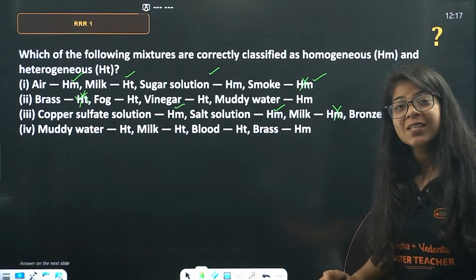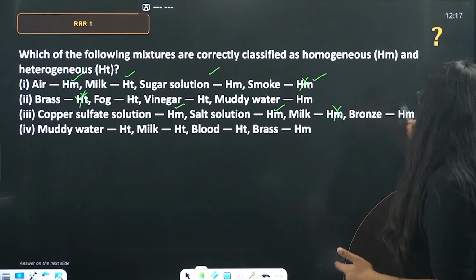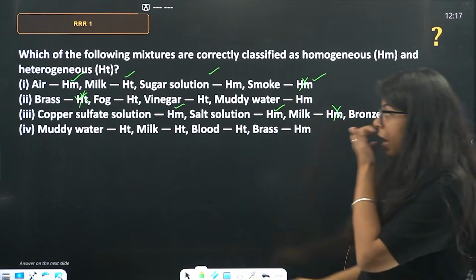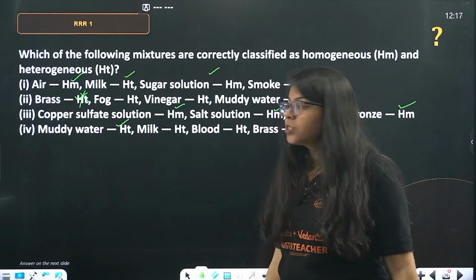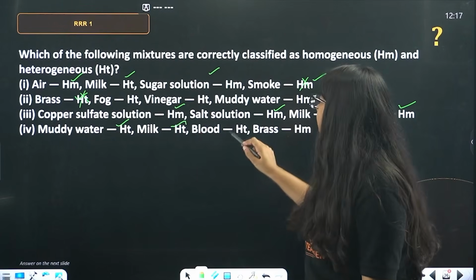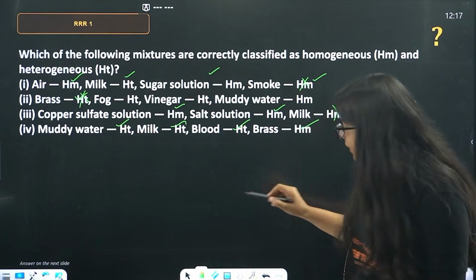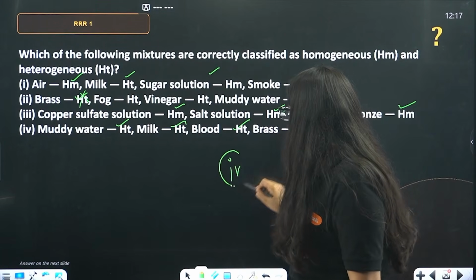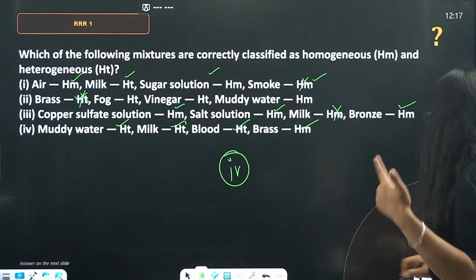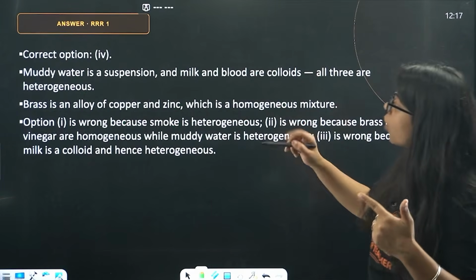Milk is heterogeneous. It's a colloidal solution. Bronze is homogeneous. Muddy water, heterogeneous, of course. Then milk, heterogeneous. Blood, heterogeneous. Brass, homogeneous. The fourth part is the correct solution. Let's see what are wrong in these. The wrong ones are, beta.